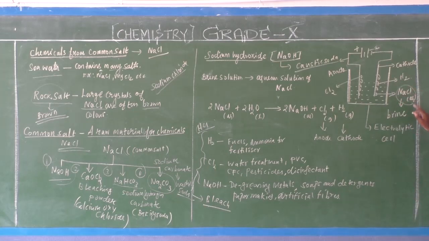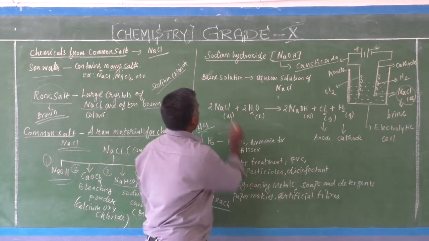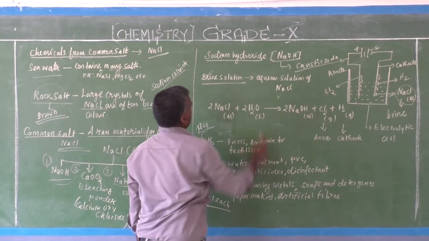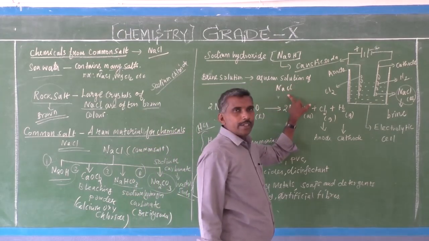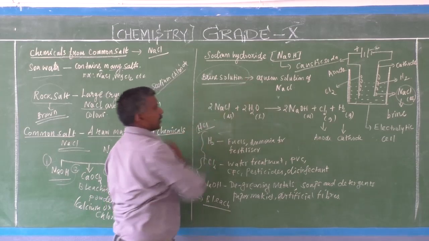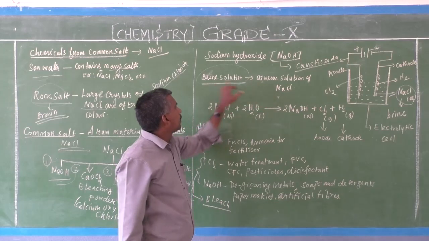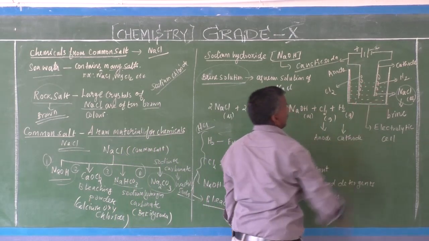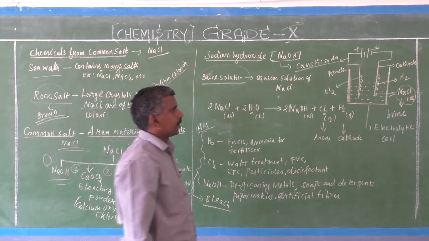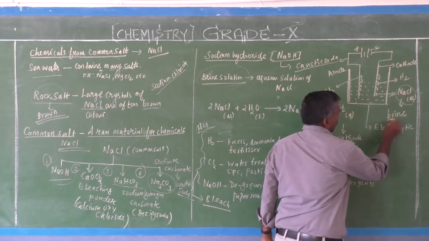Sodium chloride dissolved in water is known as brine solution.